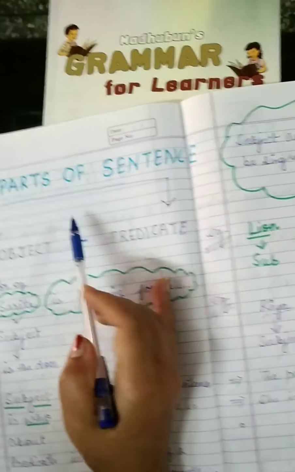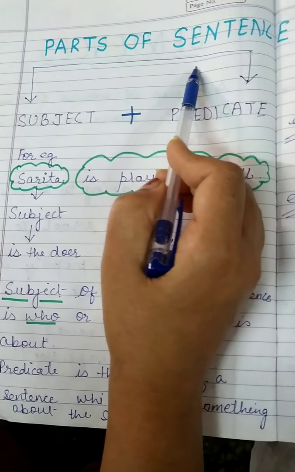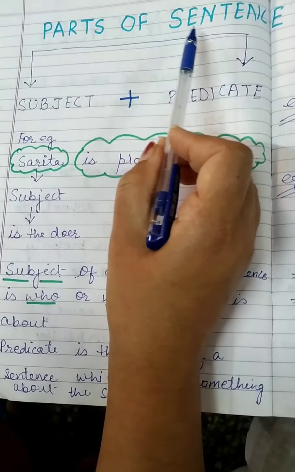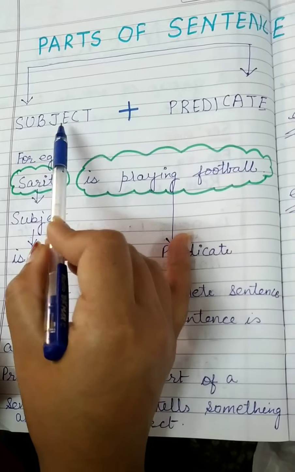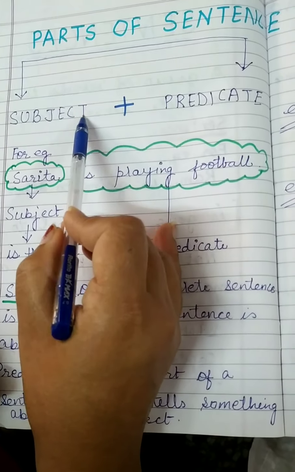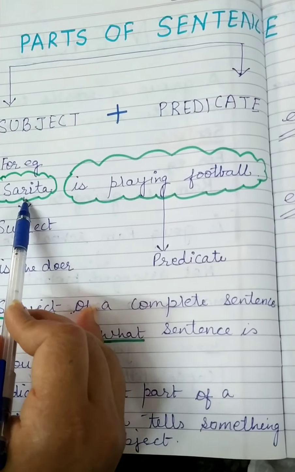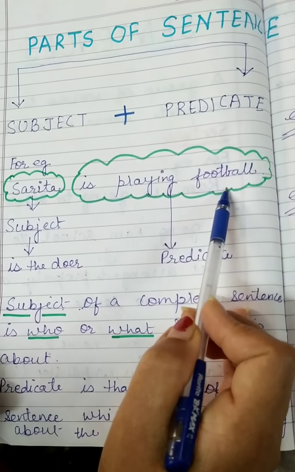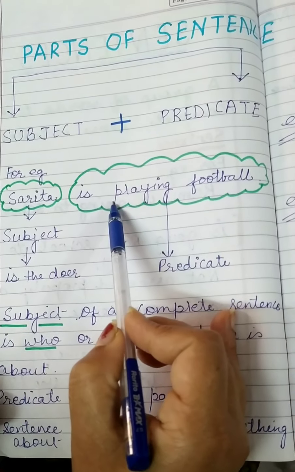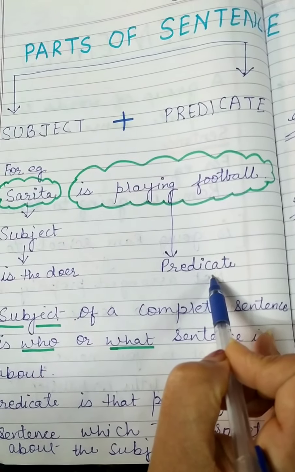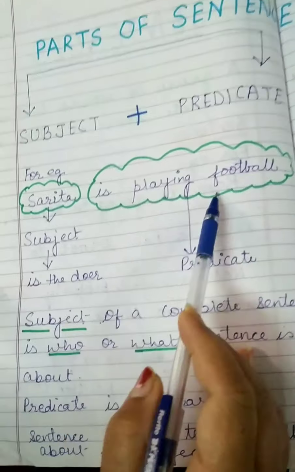Now, I would like to tell you parts of sentence. You must have studied this in the previous classes also. Subject and predicate. A sentence has two parts, subject and predicate. When we combine subject and predicate, it forms a sentence. For example, Sarita is playing football. Here in this sentence, Sarita is the subject and is playing football is the predicate. Subject basically is the doer and what the subject is doing is predicate.